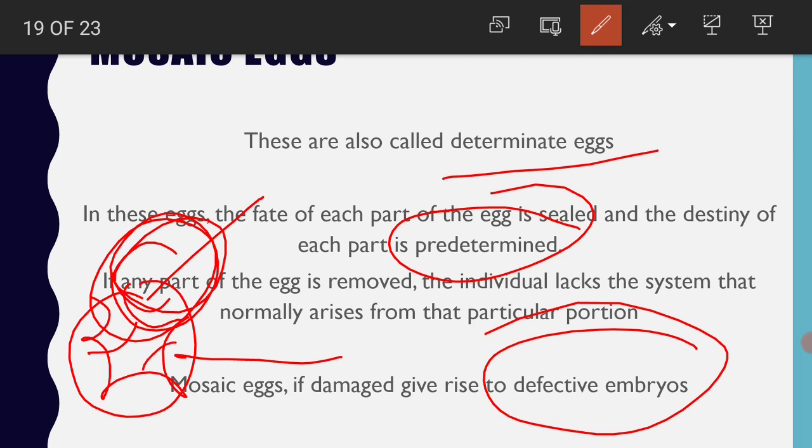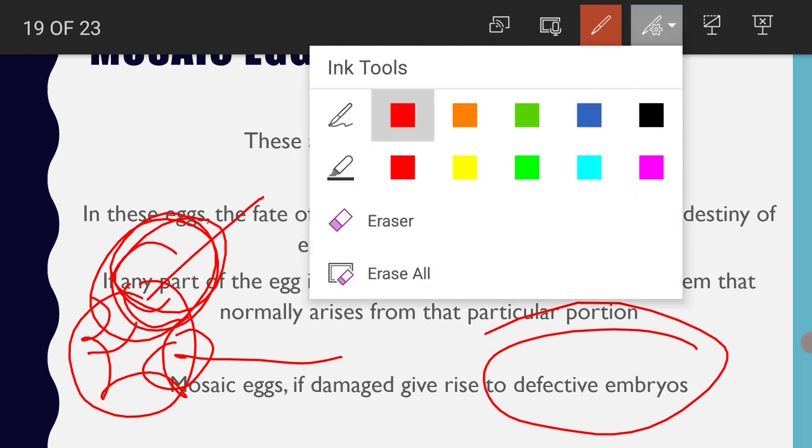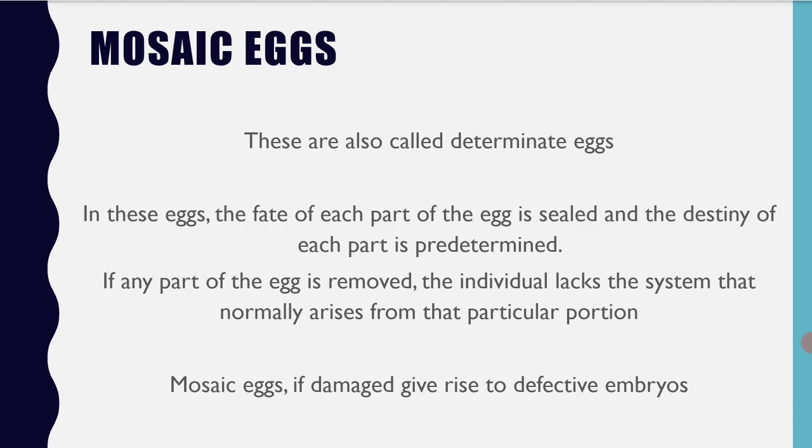Like that, if this portion is removed, the individual may lack the alimentary canal. That means it results in defective embryos. In this, each and every blastomere's fate is sealed, it is predetermined. So such eggs are called determinate eggs or mosaic eggs.